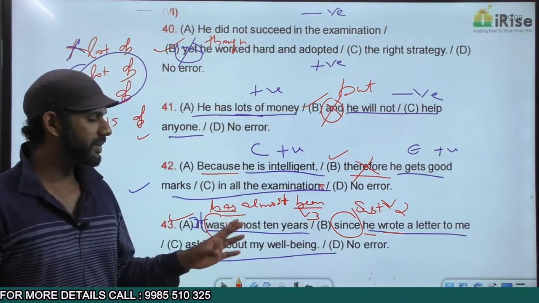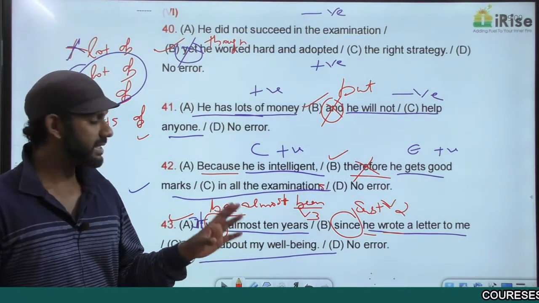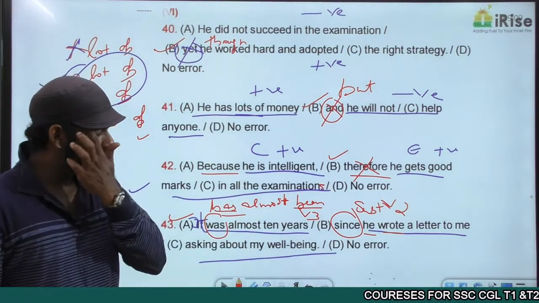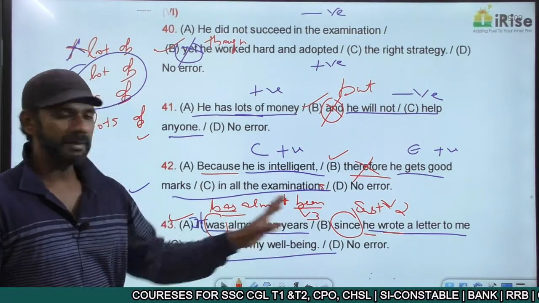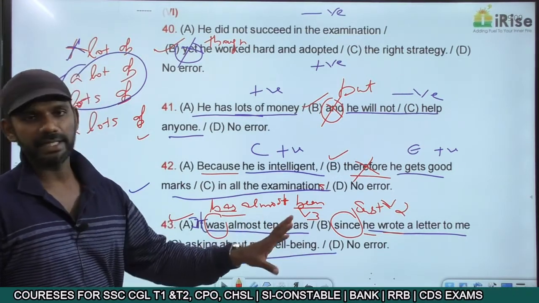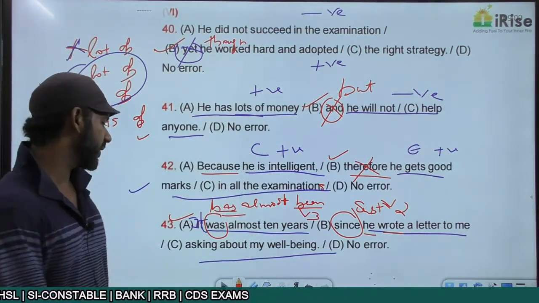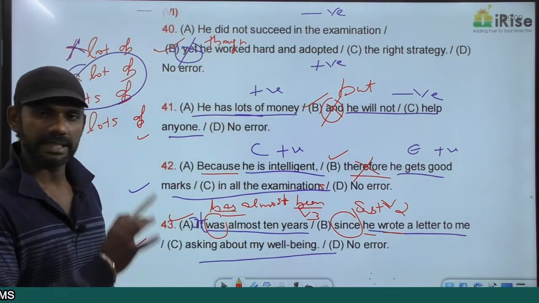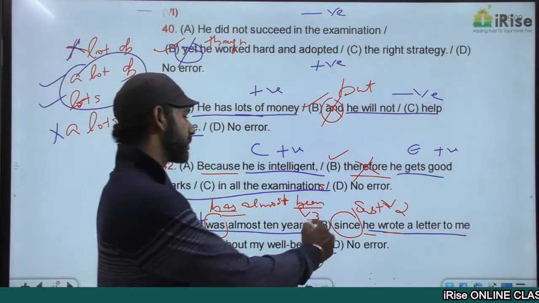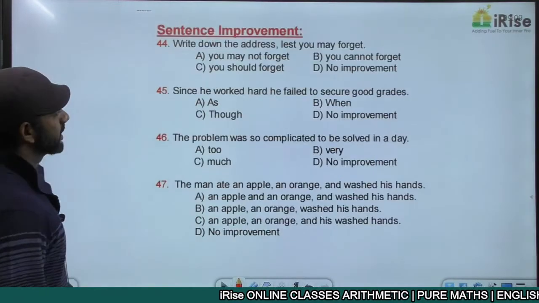It has almost been 10 years since he wrote a letter to me asking about my well-being. The idea before since is present perfect. The idea after since is simple past. The exception regarding the usage of since is completely fine. Now this statement is grammatically correct. In the given sentence, the error is in part B. Got it? Come to the next one.